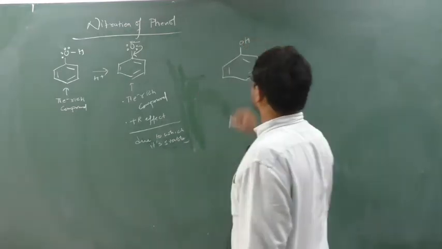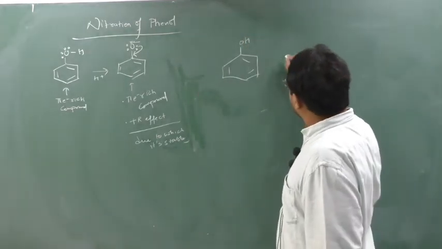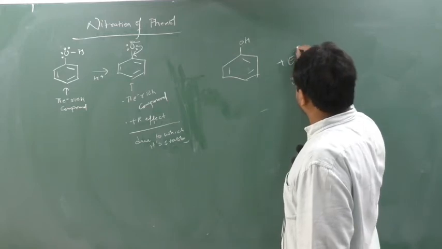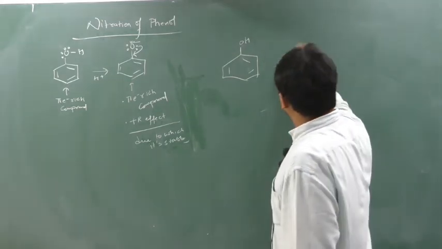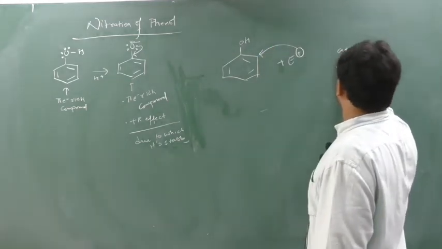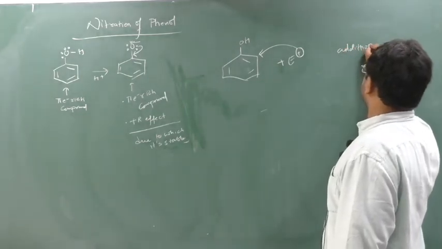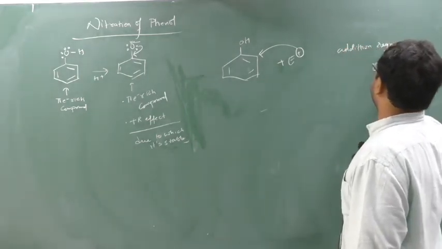So if I want to do a reaction with this phenol, there are two cases. Either the reaction will be an addition reaction, or it will be a substitution reaction. Understand this, this is very important, very tough.